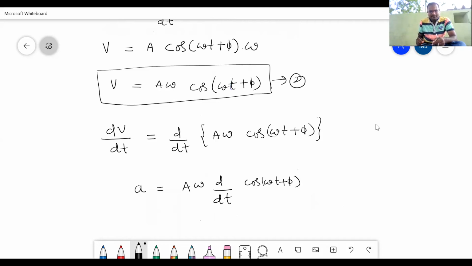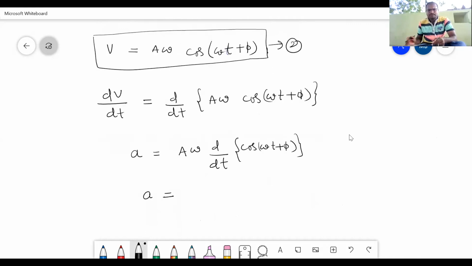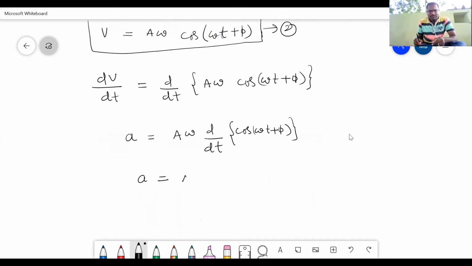Now you'll get acceleration is equal to a omega times d by dt of cos theta, which is minus sin theta. Minus sin of omega t plus phi, into one more omega.